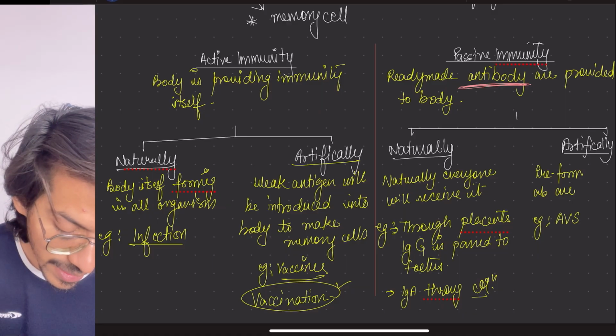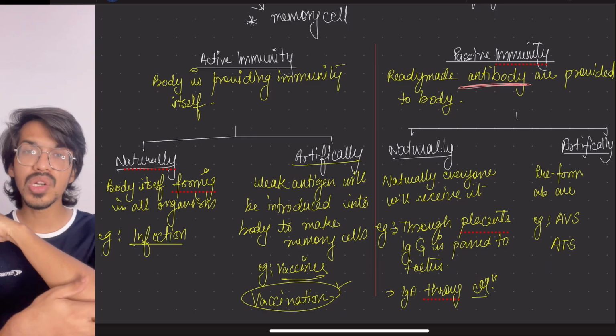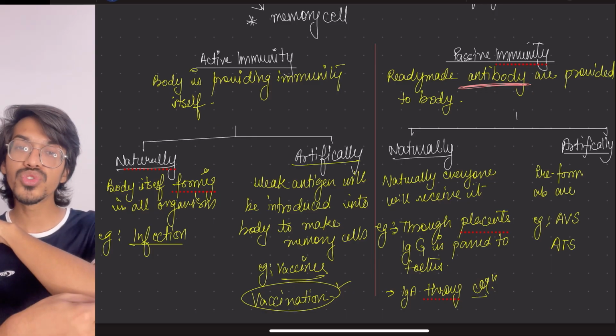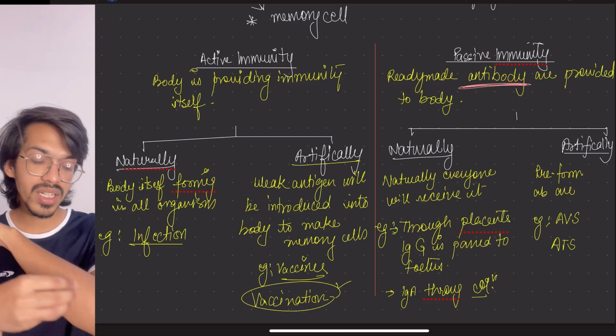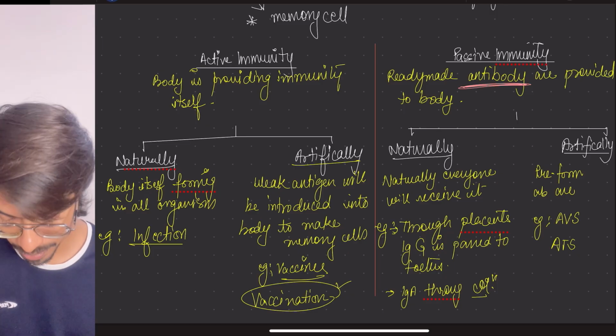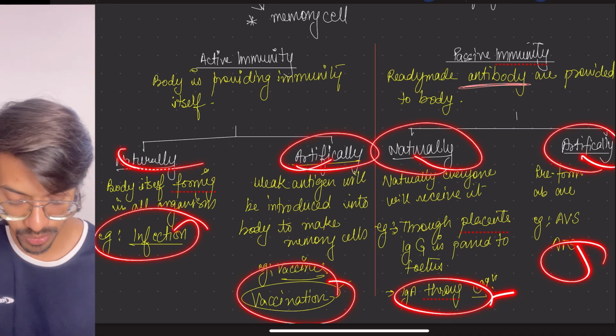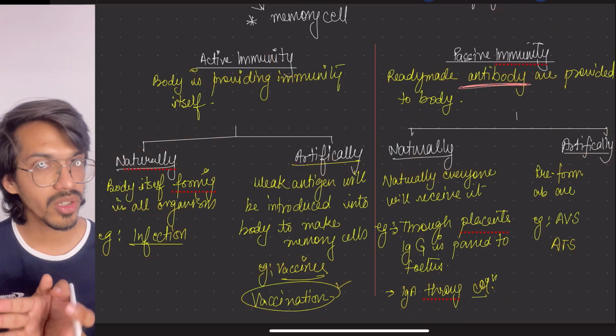We have anti-tetanus serum. You know, sometimes what happens? You are hit by iron, rust or a kind of thing, what will happen? We used to give the anti-tetanus serum over here. This you have to remember. These 4 examples given over here can be directly asked, for example where the antibody is coming from. Okay, this is about immunity.